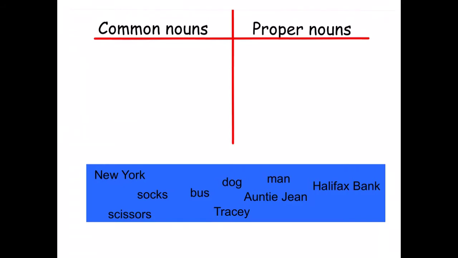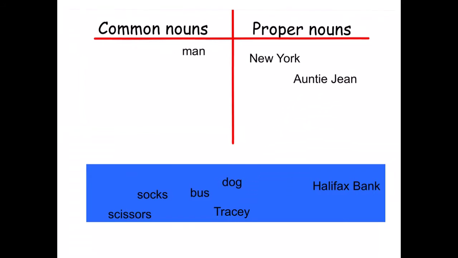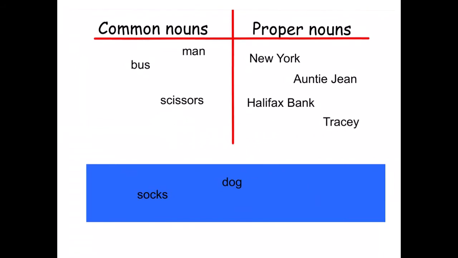So let's see how you get on. New York is a specific place, so it has a capital letter and is a proper noun. Man is a person, but a small letter, it's a common noun. Auntie Jing, a specific person with capital letters, proper noun. Bus is a common noun, small letter at the beginning. Scissors, also a common noun, small letter at the beginning. Halifax Bank is a specific name of a place, begins with capital letters. Tracy is a person, capital letter, she's a proper noun. Dog and socks are both common nouns.